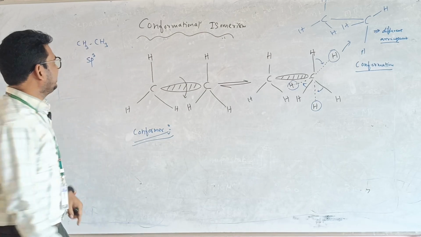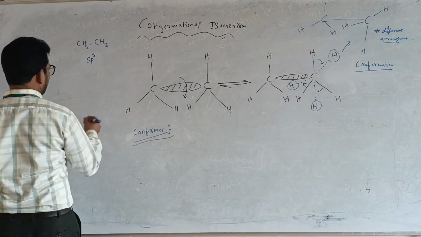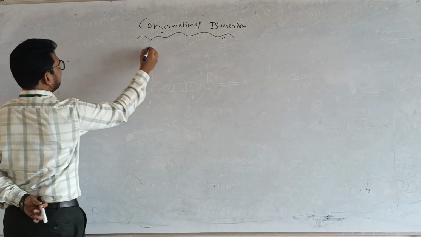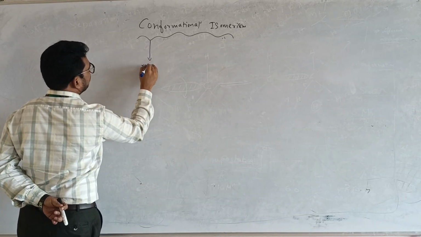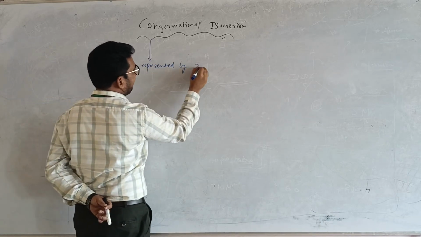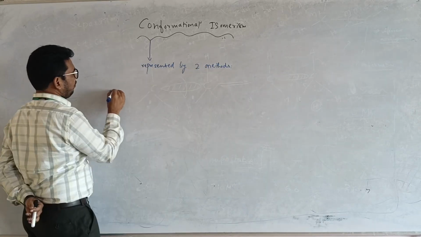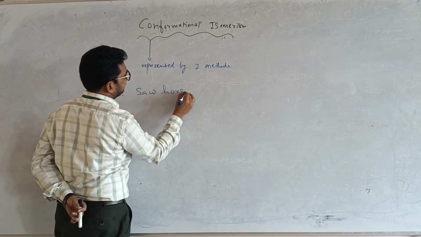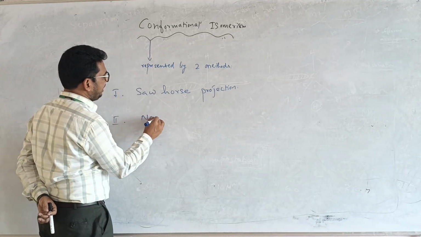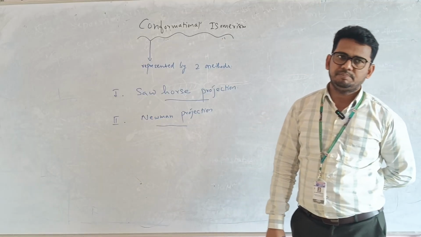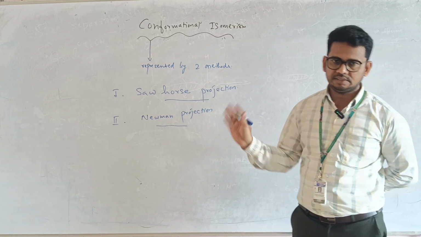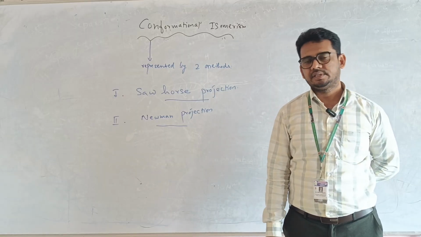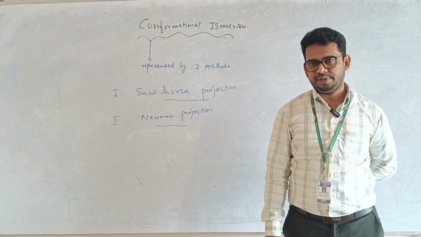Now you can see this conformational isomerism is going to be represented by two methods. What I told, conformation can be represented by two methods. The first one is called the Sawhorse projection. The second one is the Newman projection. Now we'll go one by one. I will explain both together, Sawhorse also, Newman also. But in our syllabus we will have it for ethane as well as butane.